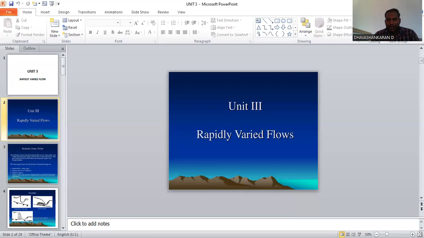In rapidly varied flow, the depth of flow changes over a small length of the channel. So when the depth changes over a small length of the channel, it is said to be rapidly varied flow. This is the definition of rapidly varied flow.